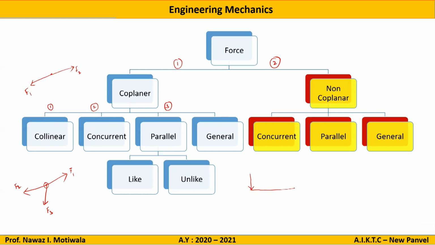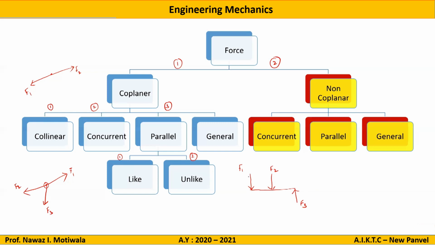all the forces should be parallel to each other. If you consider these forces, let us say F1, F2, and F3, you observe that all three forces are parallel to each other. Hence, it will be a parallel coplanar force system. Parallel is further divided into two parts. The first one is like and the second one is unlike. Like parallel forces means the direction of all the forces which are parallel to each other is the same.